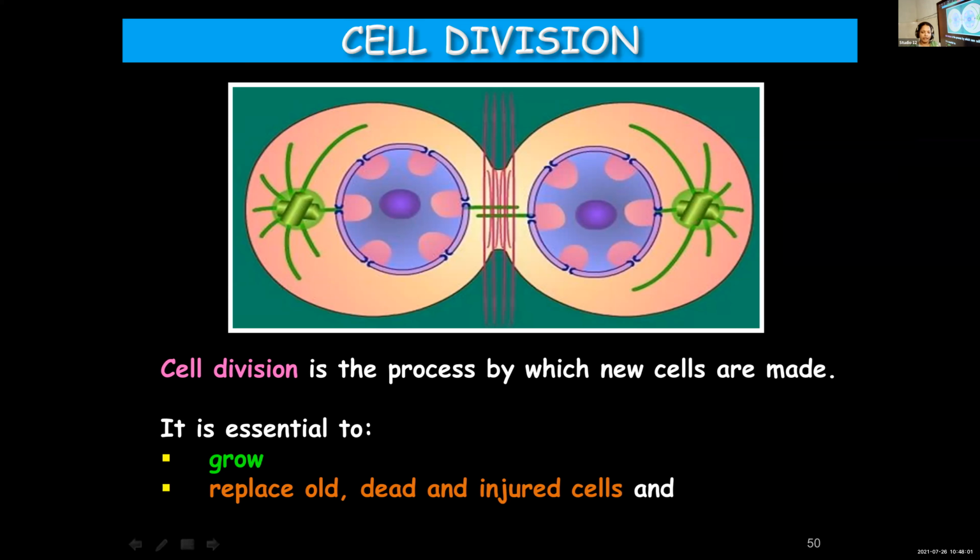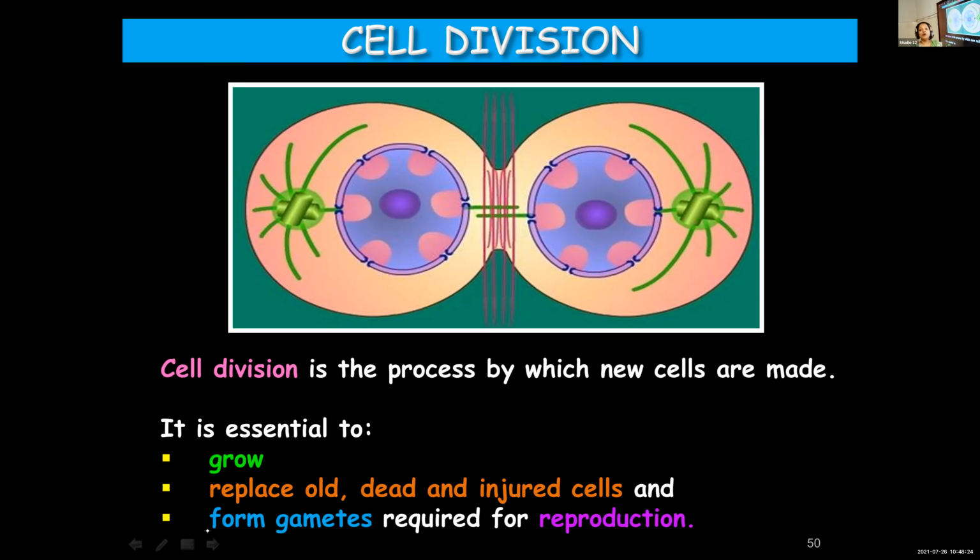Each cell has a particular lifespan. Once it is completed, they'll get destroyed and it should be replaced by new cells. So for growing, we need cell division, and it is also important to replace old, dead and injured cells.